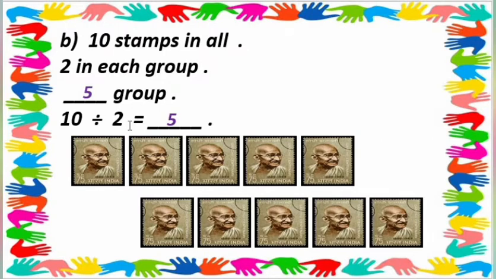2 1s are 2, 2 2s are 4, 2 3s are 6, 2 4s are 8, and 2 5s are 10. 2 5s are how many, all students? 2 5s are 10. Understood, my dear students? That's why each group has 5 stamps. Understood, all students?